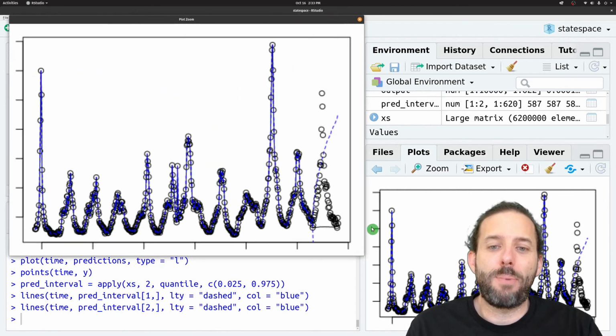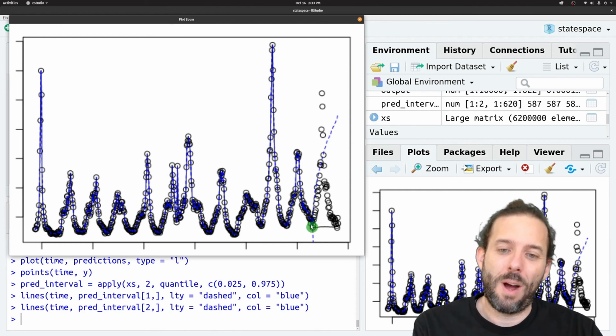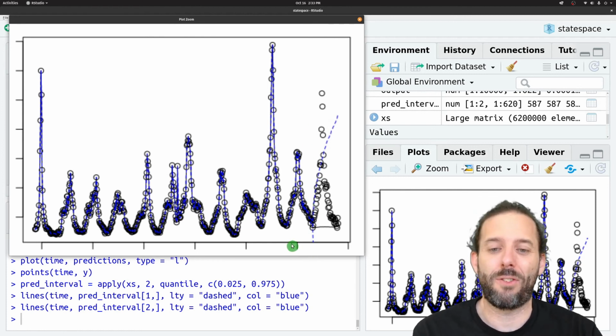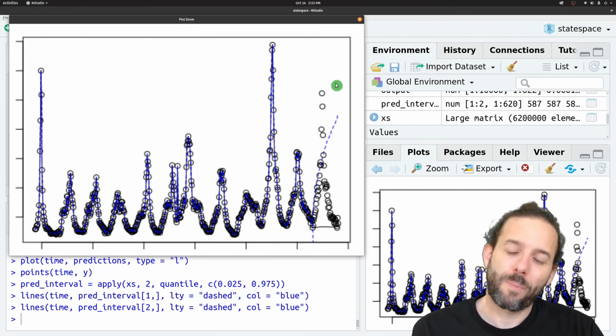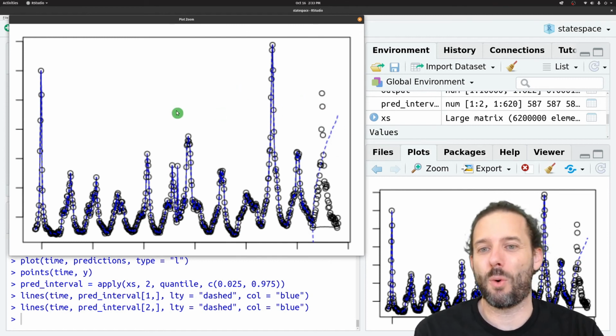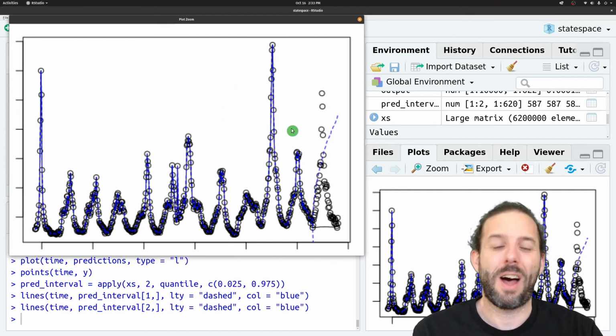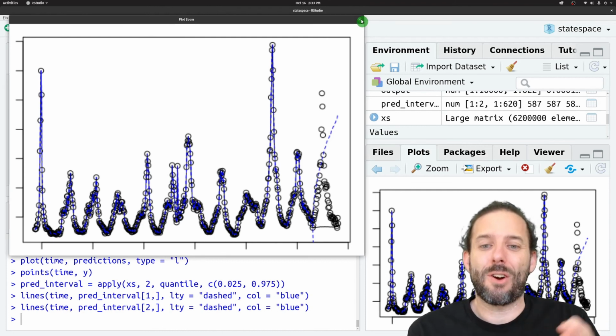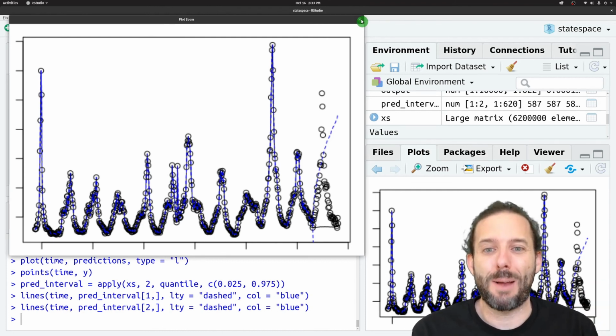And here we do get a bit of good news, which is that the model knows that it's very uncertain. So we see that while it's confident for that first time step, it very quickly realizes it doesn't know what's going on, and the confidence intervals quickly shoot down to almost 0 and almost up towards the highest levels of flu that have been seen in the data previously. So it knows it's uncertain, and that's because that error is propagating time step to time step.